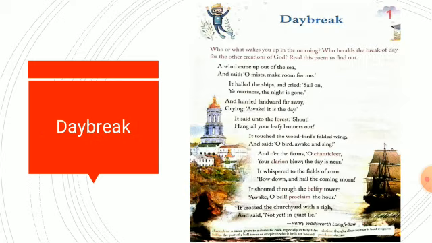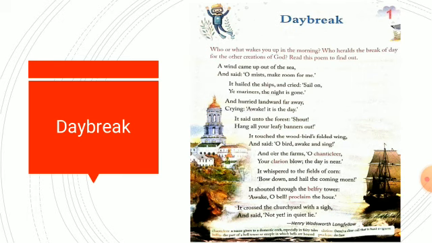Here I have given you once again the entire poem, so you can go through it and see that a wind came out of the sea and said, "O mist, make room for me." As I've said, this poem is made of couplets, each of two successive lines, and at the end of each couplet the first line and the second line rhyme with each other. For example, a wind come up out of the sea and said, "O mist, make room for me." The sea and me, these words are rhyming.